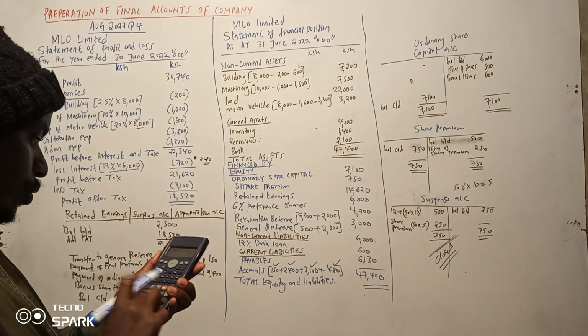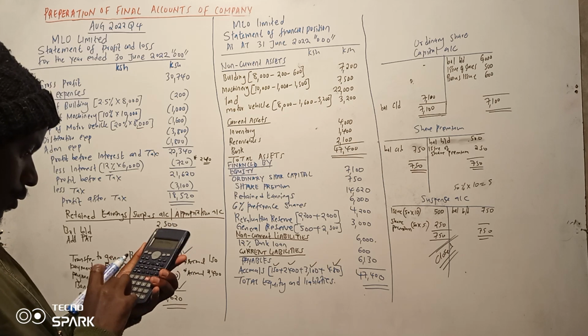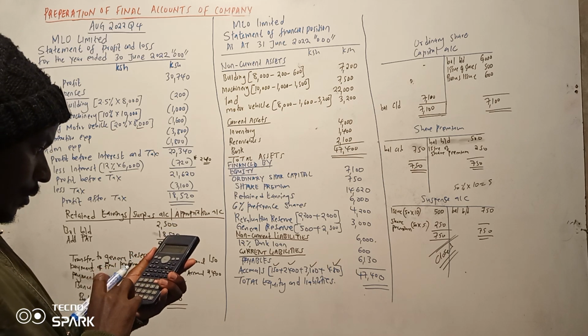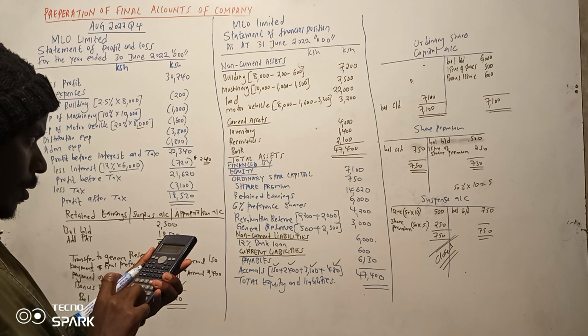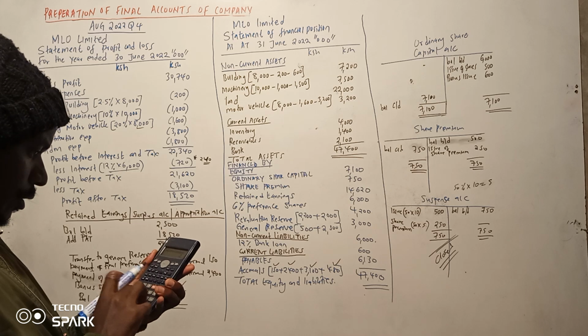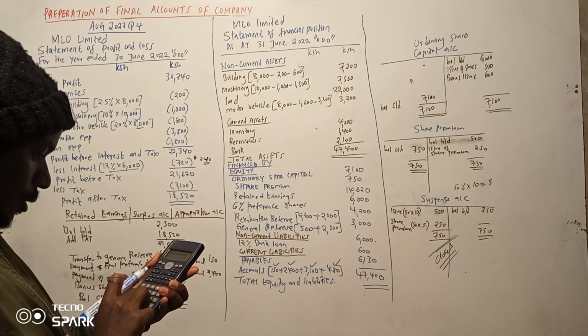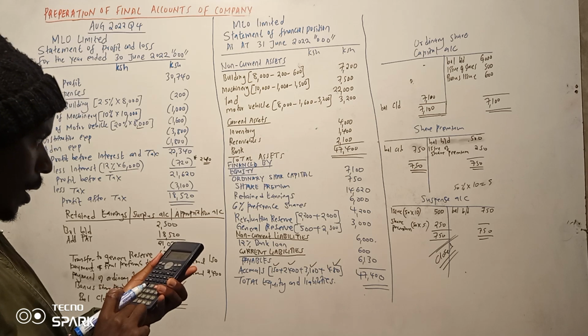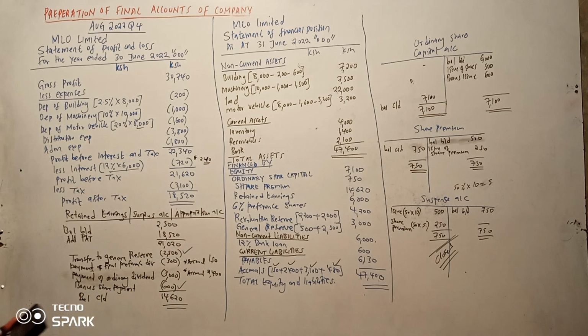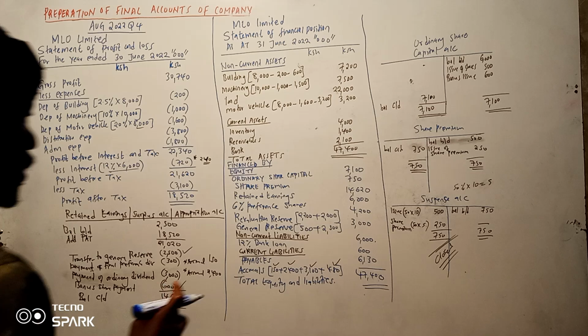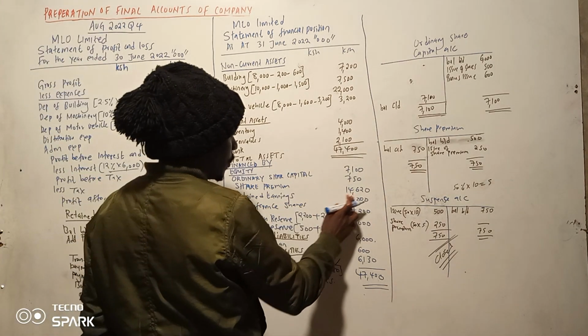So 7100 plus 750 plus 14620 plus 6000 plus 4200 plus 3000 plus 6000 plus 600 plus 6130. It is all wrong, 47,400. So I think that is all about it. So we have a mistake here. Preference shares is 5,000.